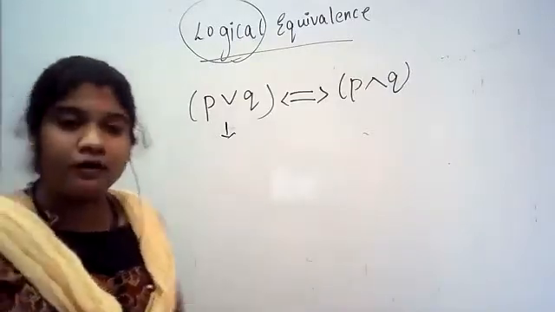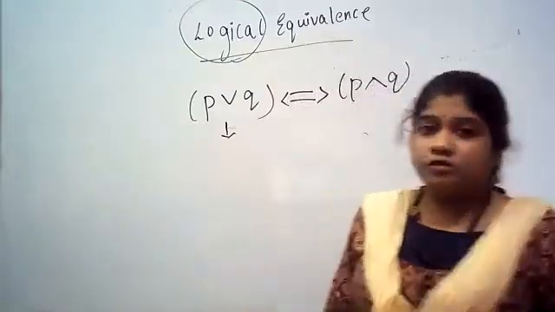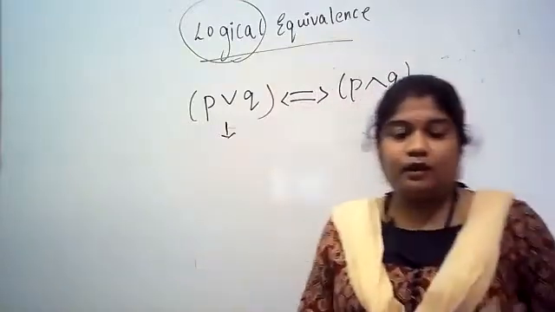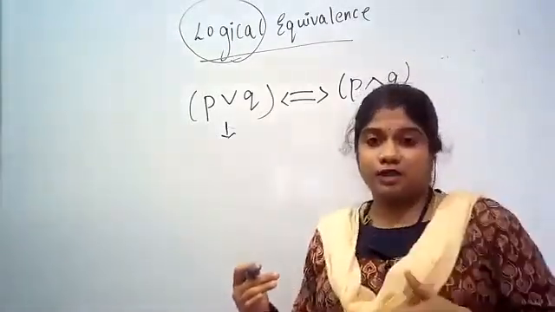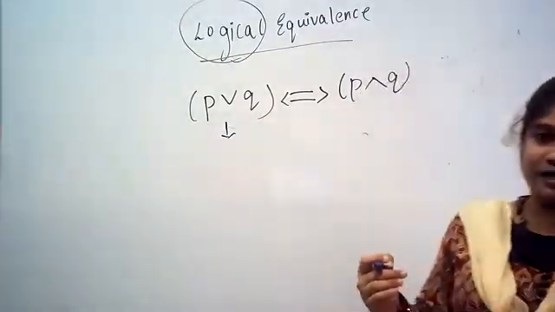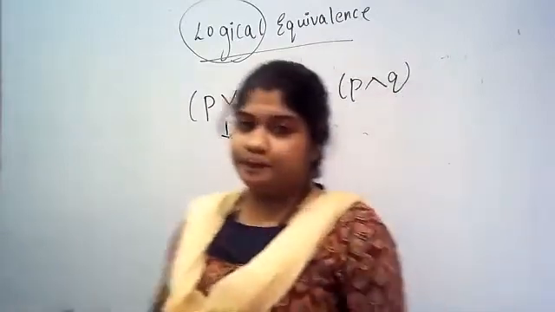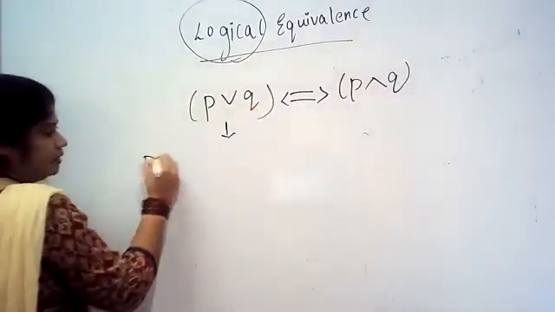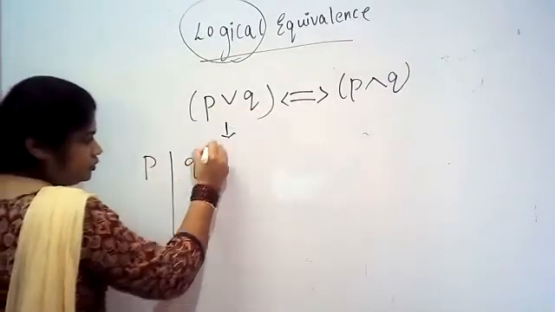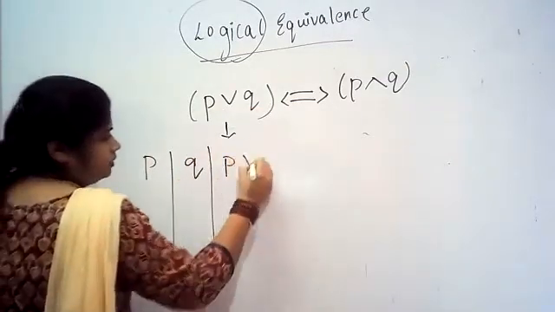If I have three propositions, P, Q and R, you need to write from 0 to 7, that is 8 possibilities.